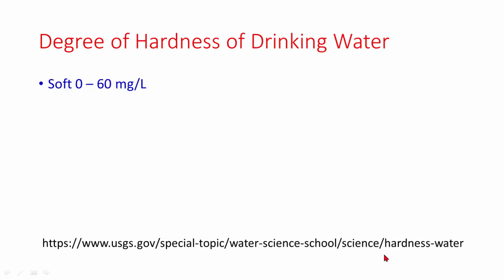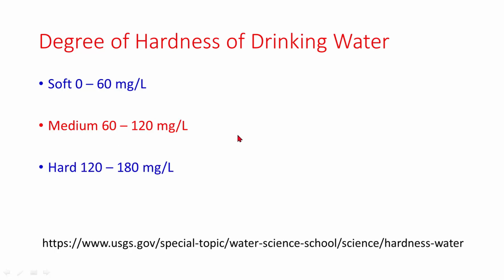Degree of hardness of drinking water: for soft, it is 0 to 60 milligram per liter. Medium, 60 to 120 milligram per liter. Hard water is from 120 to 180 milligram per liter, and very hard water is higher than 180 milligram per liter.